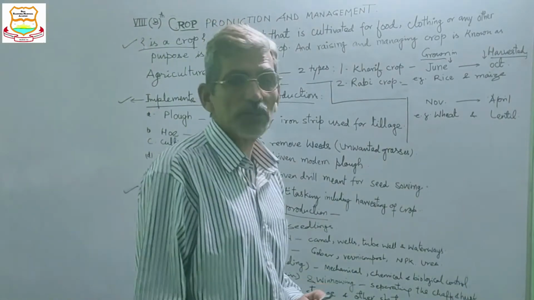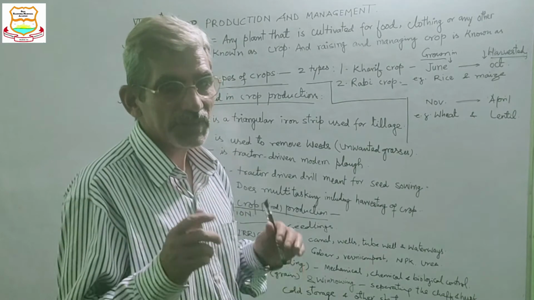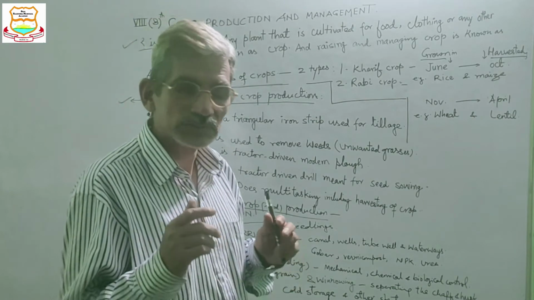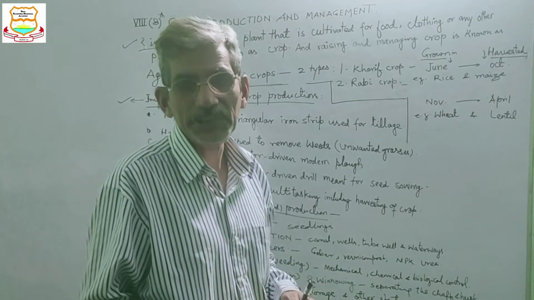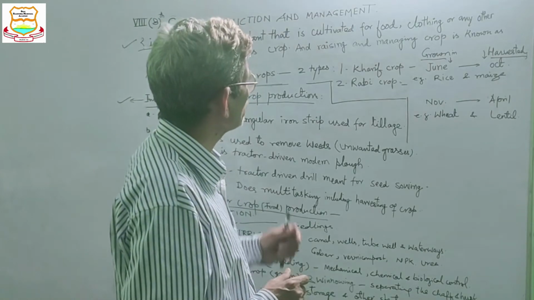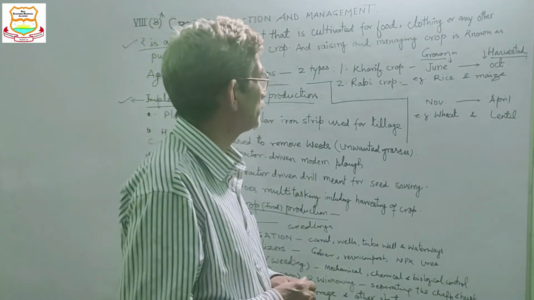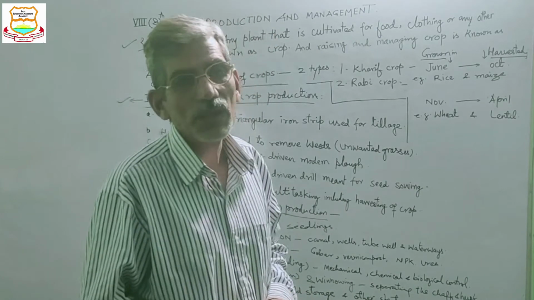Then the second type is the rabi crop. The main crops of rabi are wheat and lentil. Lentil means masoor. It is grown in the month of November and harvested in the month of April.